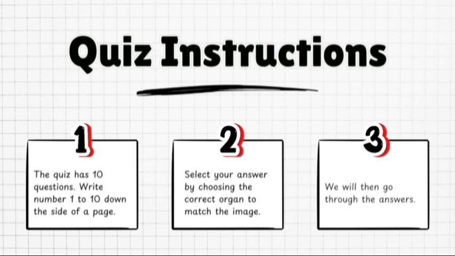Write numbers 1 to 10 down the side of the page. Select your answer by choosing the correct organ to match the image. We will then go through the answers one by one together.